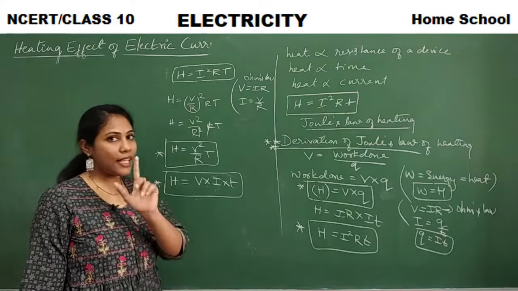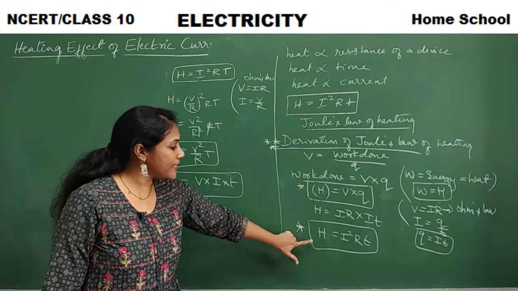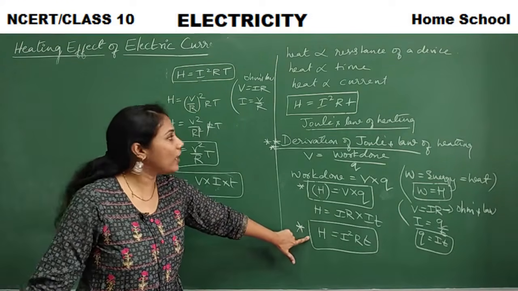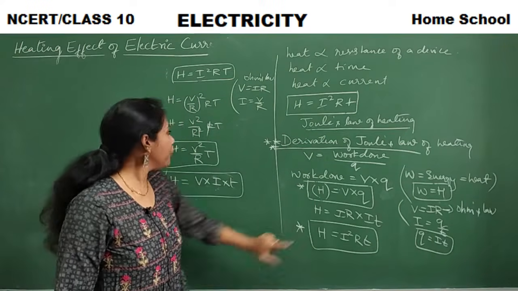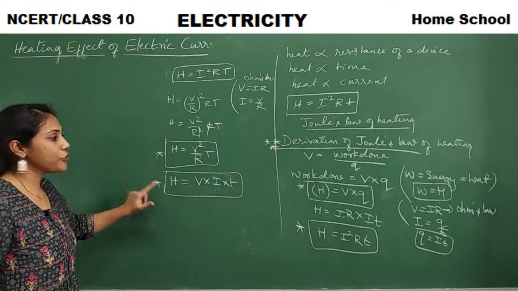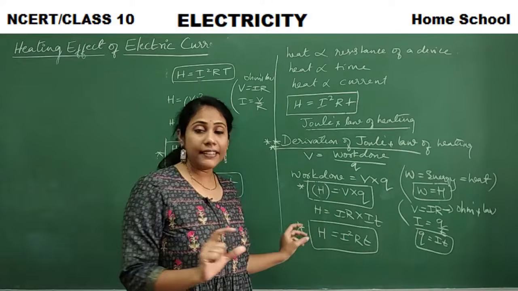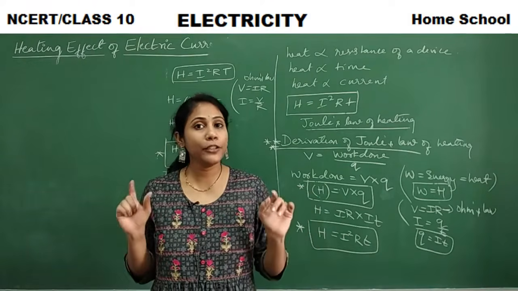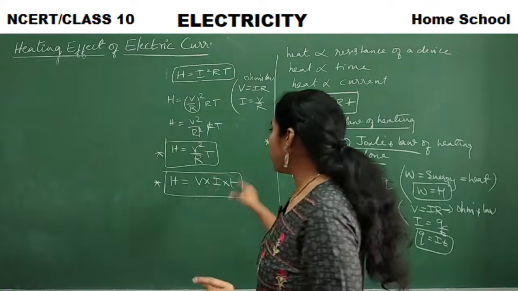So how many formulas did I give you? Formula number 1, formula number 2. This is the main formula which we call Joule's law of heating. Second formula. This is our third formula. This is our fourth formula. According to the question they ask, we will select a suitable formula and then do the problem. So remember all the four formulas.